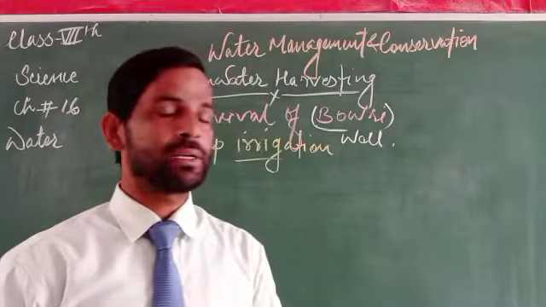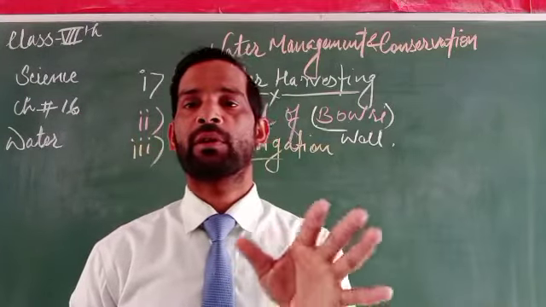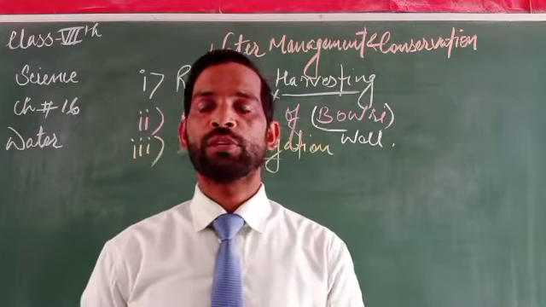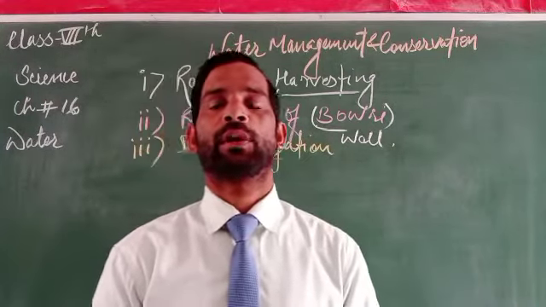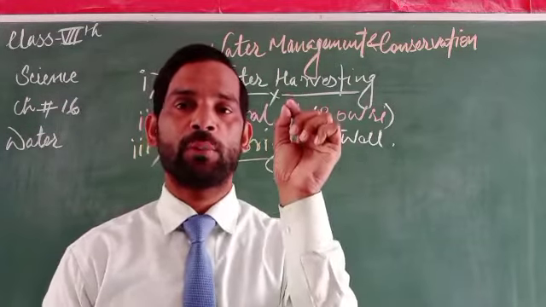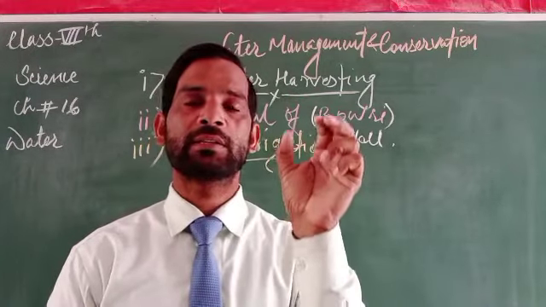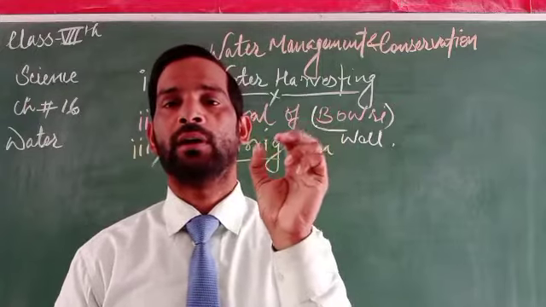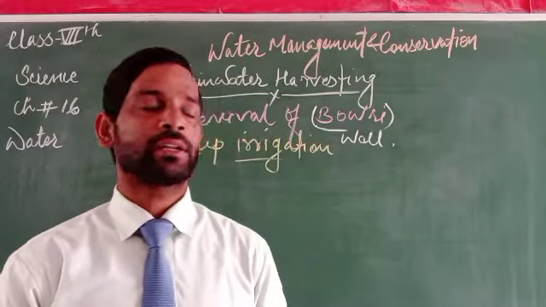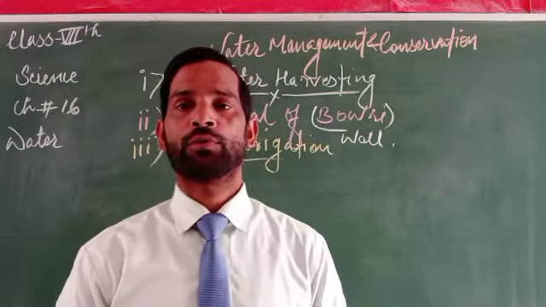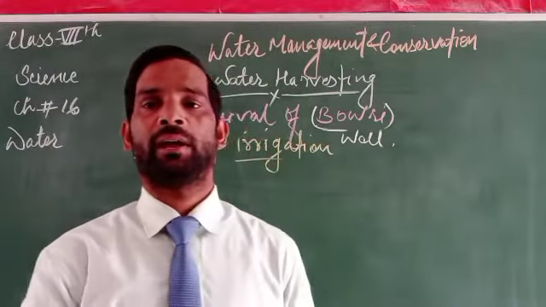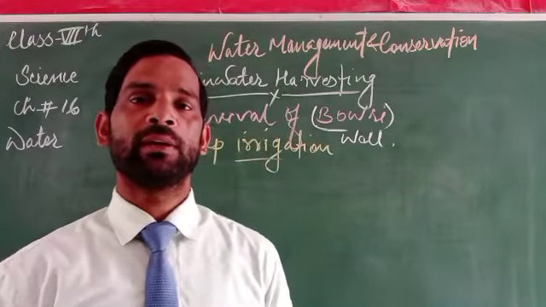So in place of general irrigation, we can use drip irrigation and sprinkler irrigation, through which we can save a huge amount of water. Why? Because the water is used only in the form of drop by drop where there is a plant. When drip irrigation takes place, the water only reaches the soil of the plant or the roots of the plant, because the water is not wasted.